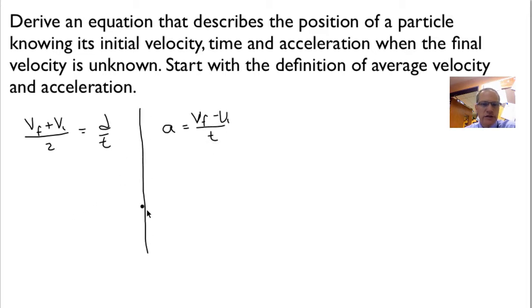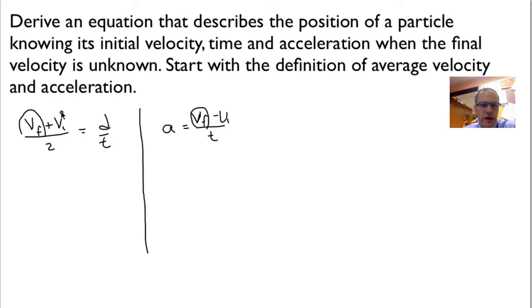So I'm going to take the strategy of I want to get rid of the final velocities in each one. So let me circle those because those are the two we want to get rid of. We want to eliminate VF. So I want to solve for that variable in one equation and substitute into the other. Or I can solve both for VF and then set them equal to each other, which is what I'm going to do. So I'm going to use my algebra to isolate VF.